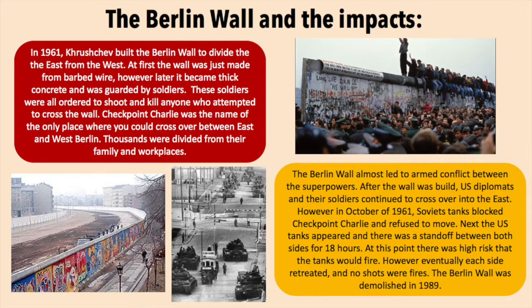Checkpoint Charlie was the name of the only place where you could cross over between East and West Berlin. Thousands of people were divided from their families and workplaces. The Berlin Wall almost led to armed conflict between the superpowers.